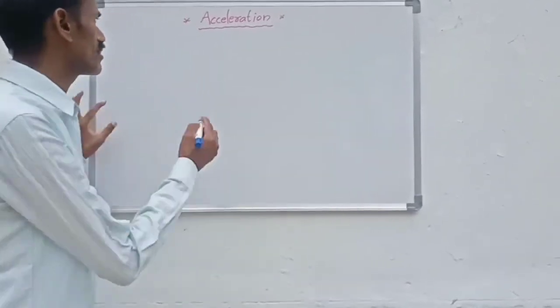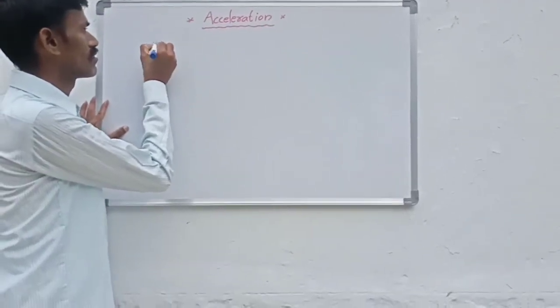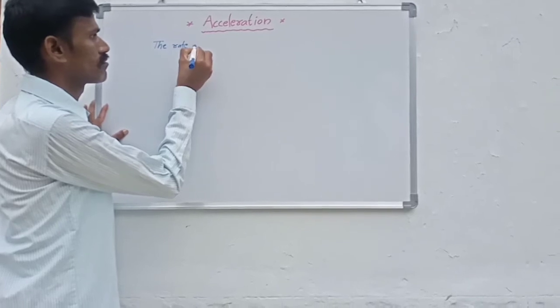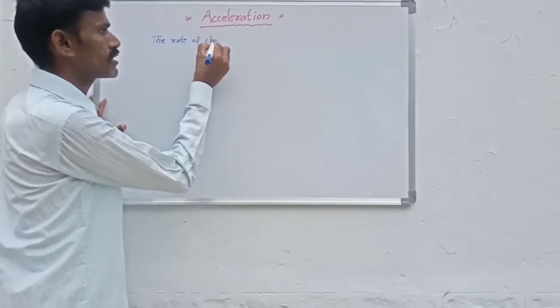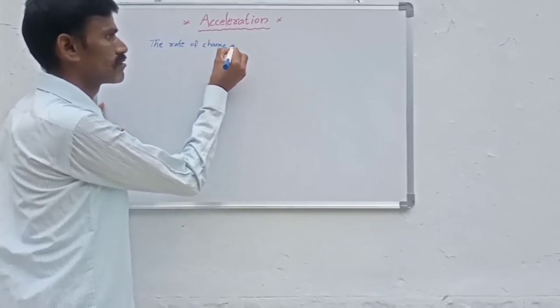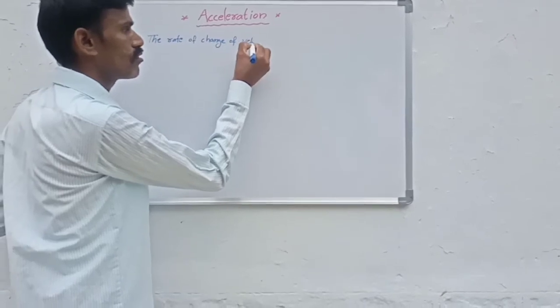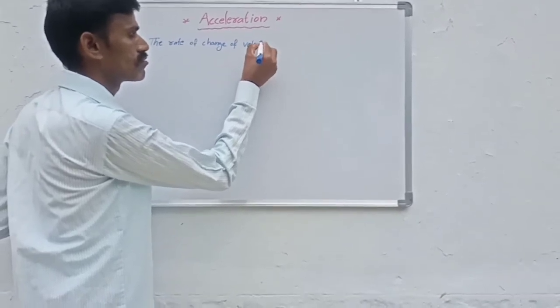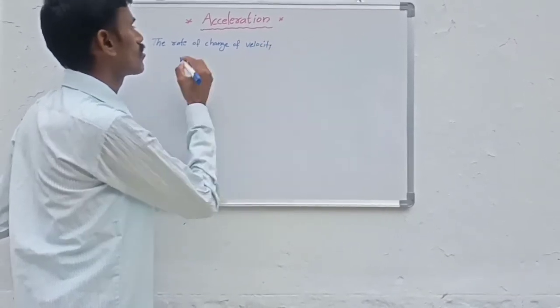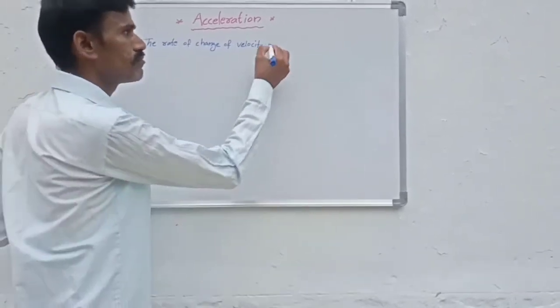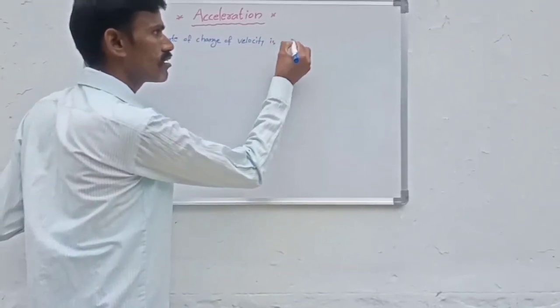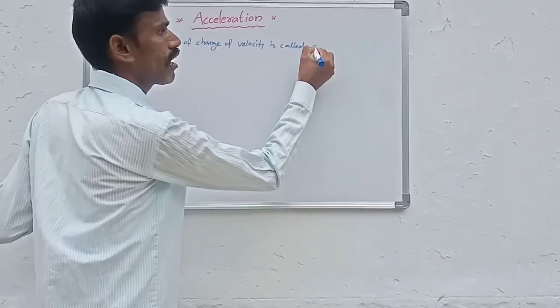Acceleration is the rate of change of velocity. The rate of change of velocity is called acceleration.